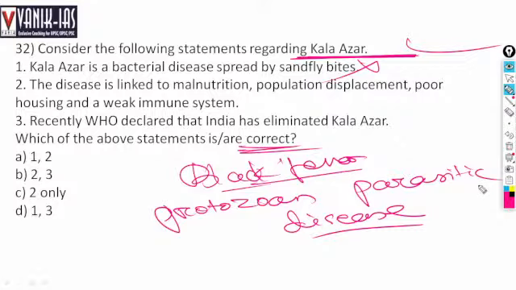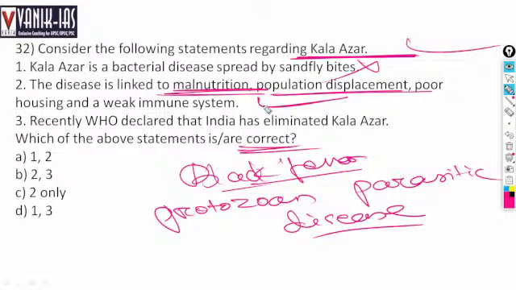The disease is linked to malnutrition, population displacement, poor housing, and a weak immune system. Yes, it is linked to malnutrition. If Kala Azar occurs, it leads to population displacement, poor housing and a weak immune system. It affects the poorest people, who are linked to malnutrition, have a weak immune system, and lack financial resources to cure it.